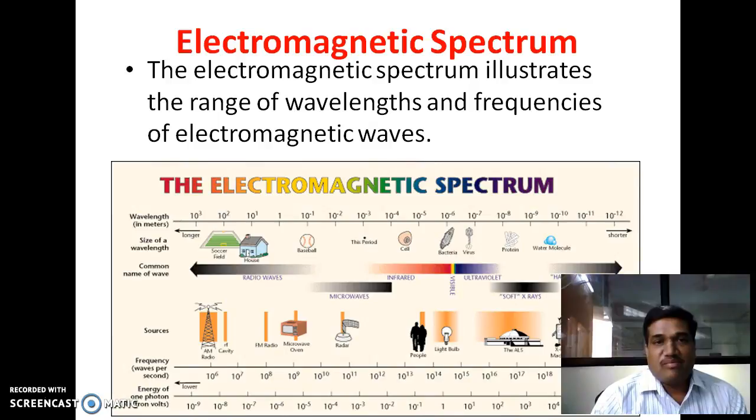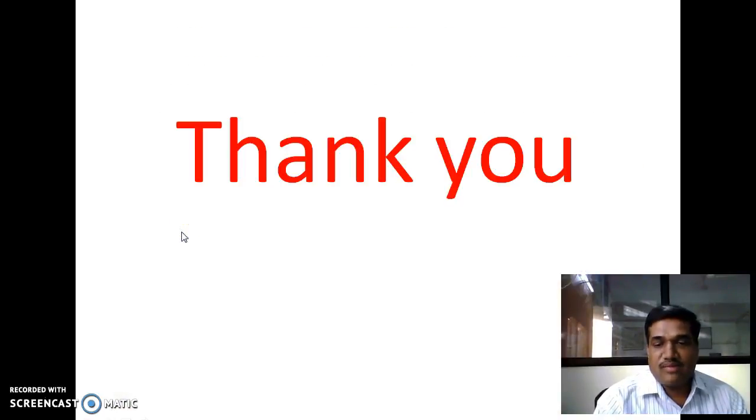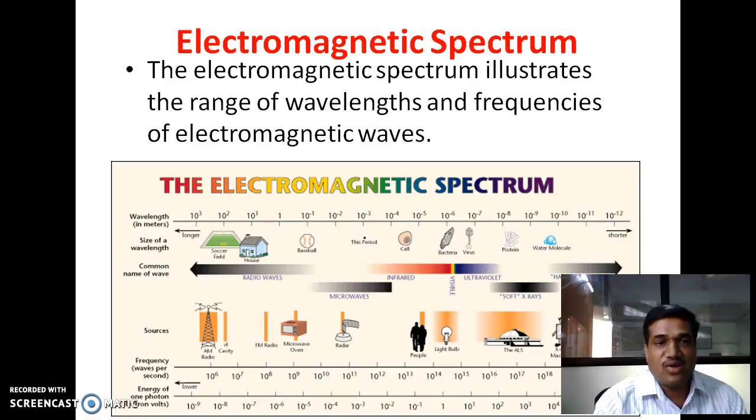Electromagnetic spectrum. The electromagnetic spectrum illustrates the range of wavelengths and frequencies of electromagnetic waves. Here in this spectrum, on the left side are longer wavelengths and on the right side shorter wavelengths. Means from left to right frequencies increase. Means here at the right side frequency is higher.